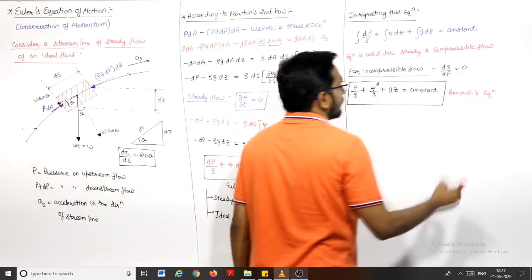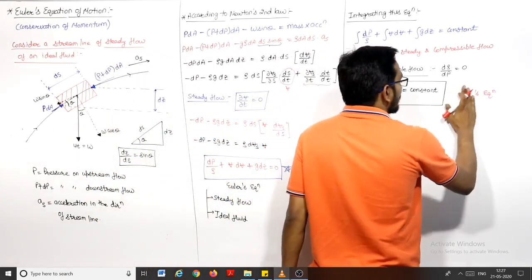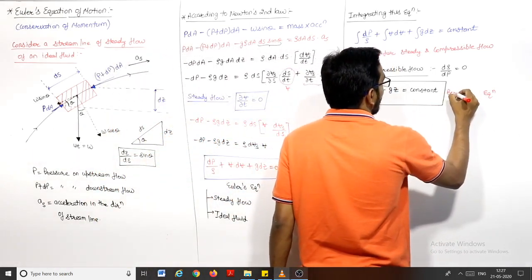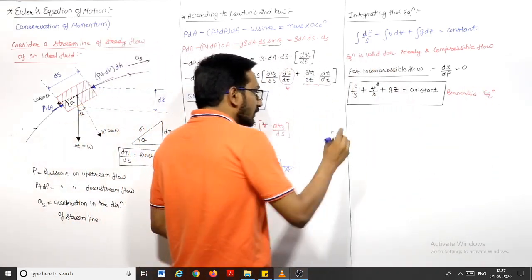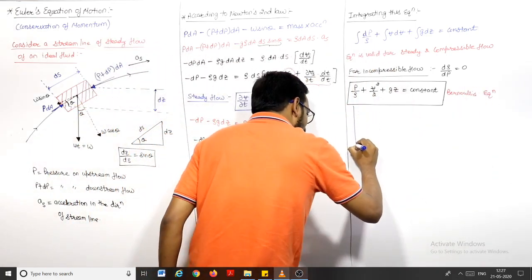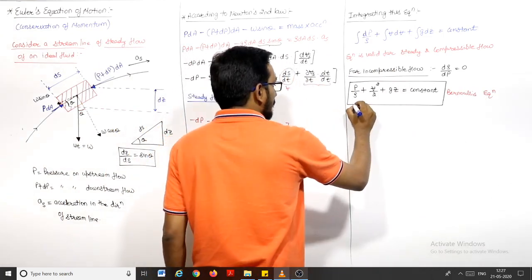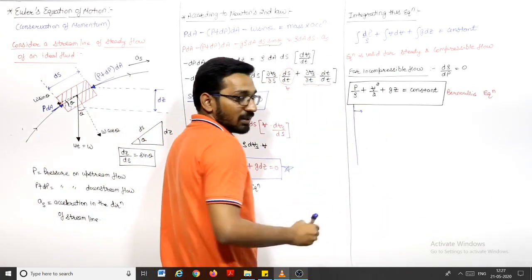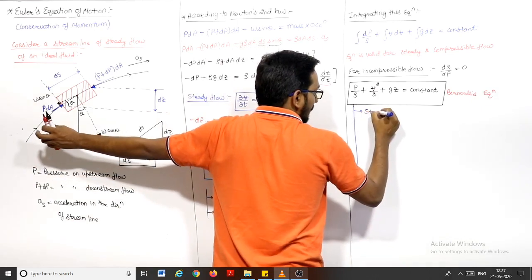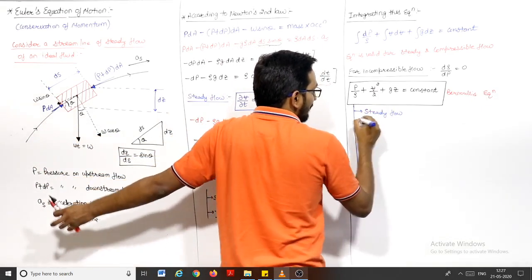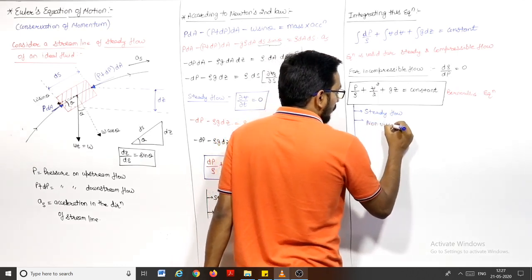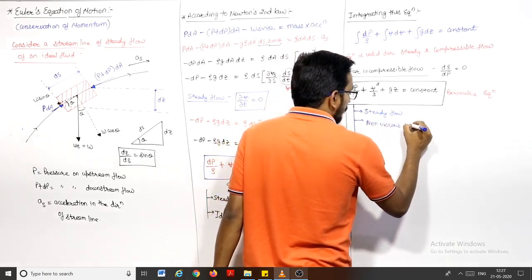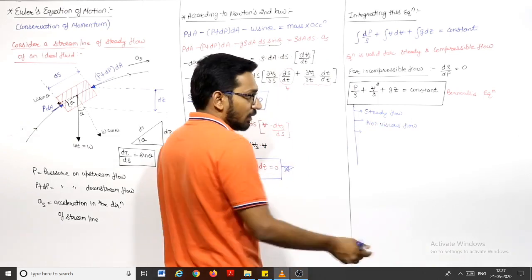and this is the second fundamental equation of fluid mechanics, that is known as Bernoulli equation. This is the second fundamental equation after continuity, which is known as Bernoulli's equation. And now the most important thing is the assumptions of this Bernoulli equation. We already saw steady flow, because dv by dt we take 0. Next is non-viscous flow, because we took ideal fluid, so non-viscous fluid, you can say.